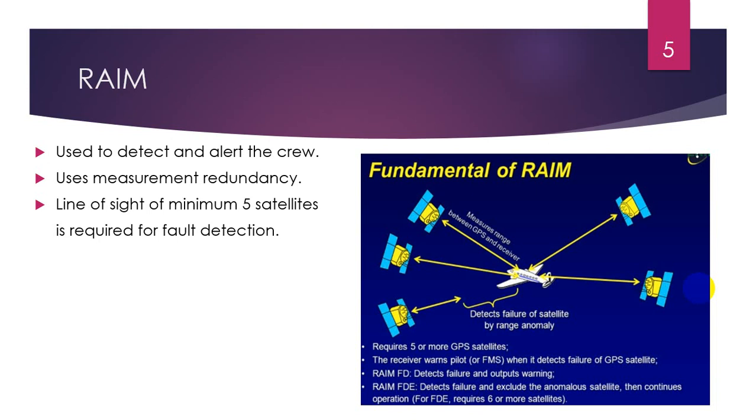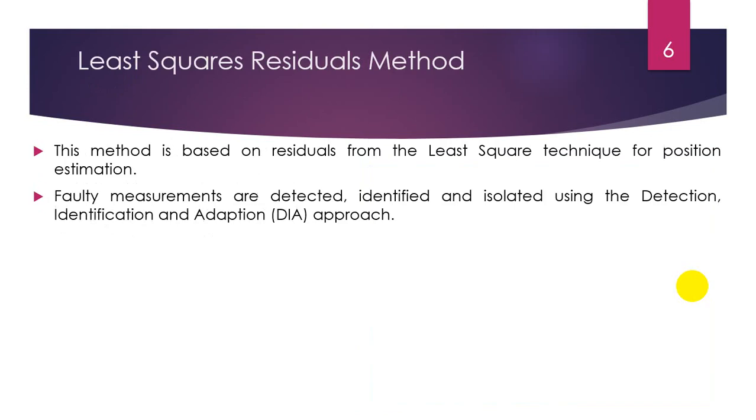This diagram gives an idea of how RAIM works by detecting error in the range of the satellite from the user. RAIM uses measurement redundancy, and line of sight to a minimum of 5 satellites is required for fault detection.